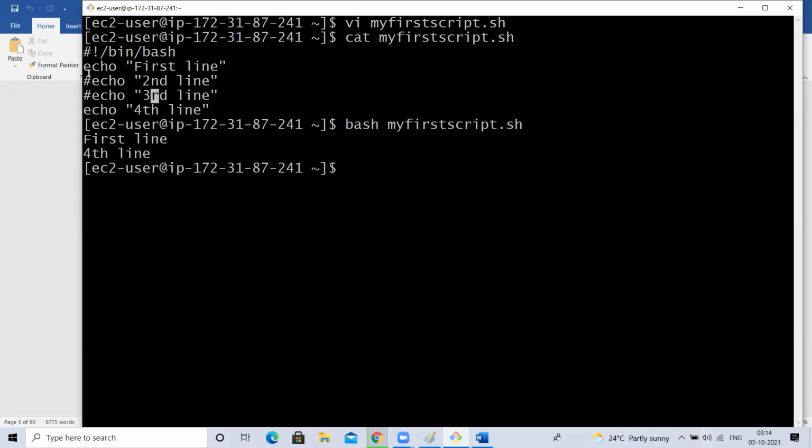Okay, fine. So these two will not be executed. If I comment any line, it will not participate in the execution. Fine. But why should I comment? Why can't I remove these lines? Why do I have to comment?